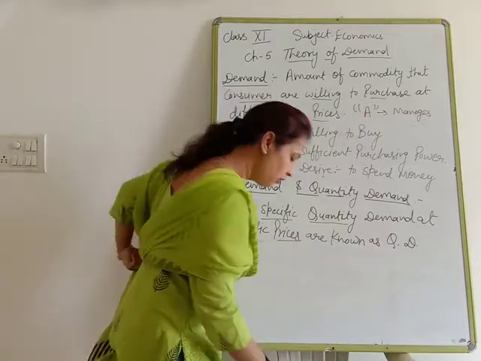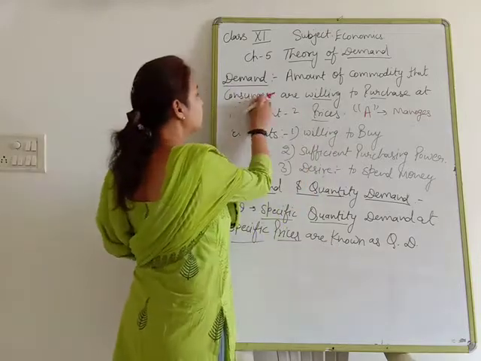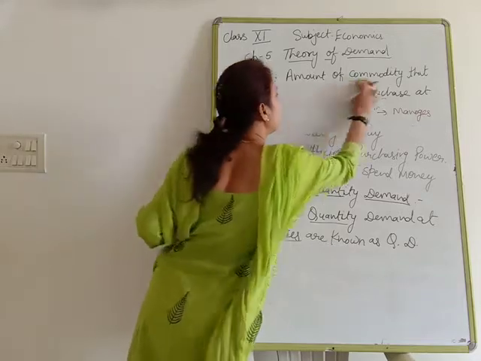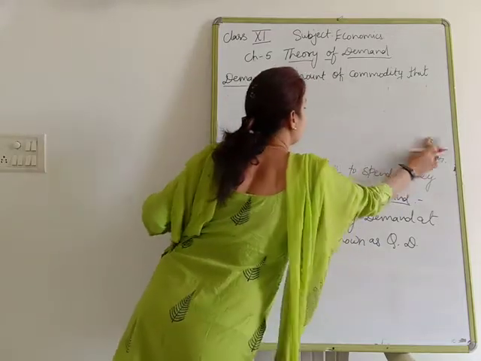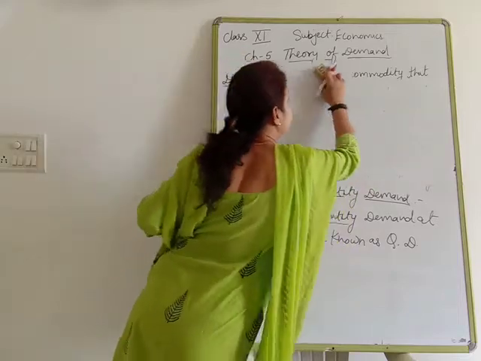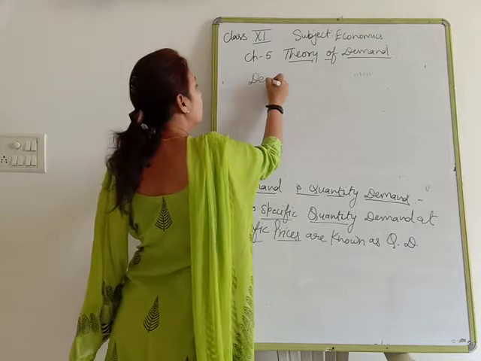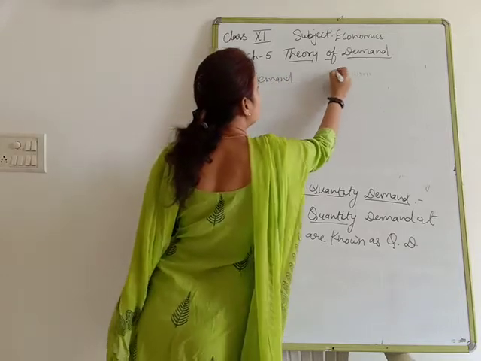I have given you one example, the same example. I am going to explain the difference between demand and quantity demanded.